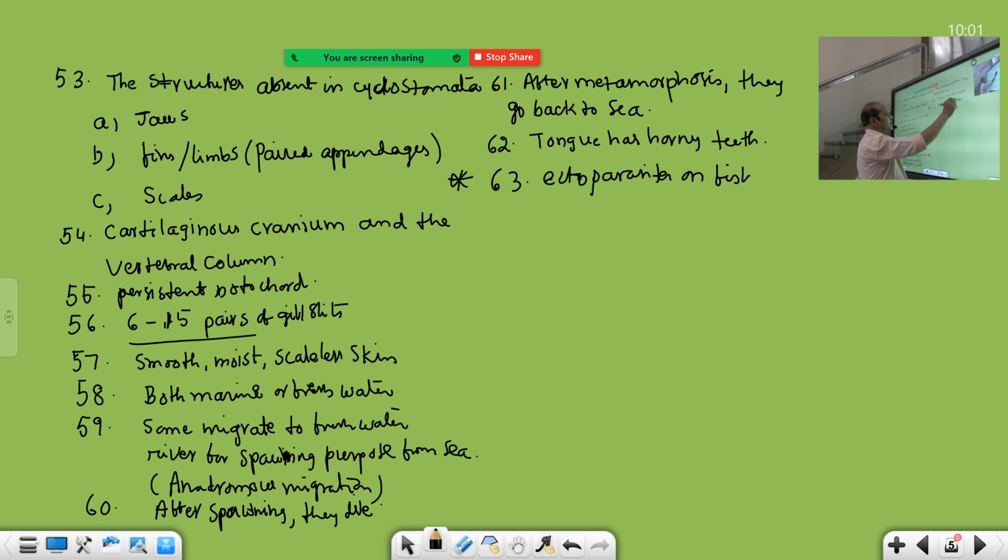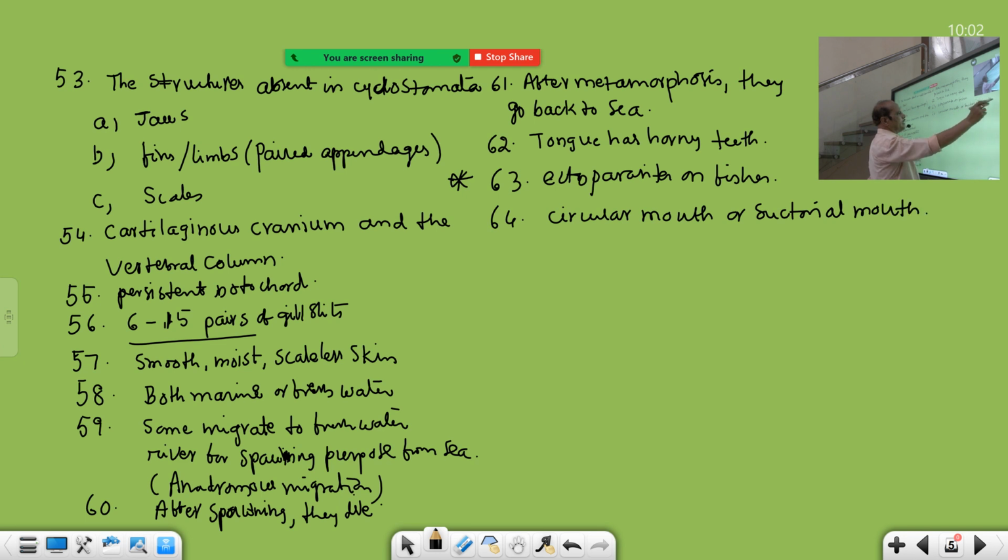They suck the blood of fishes because the mouth is suctorial. Mouth is circular, and the circular mouth helps in sucking blood. Suctorial means sucking. The function of the mouth is sucking the blood of other vertebrates.